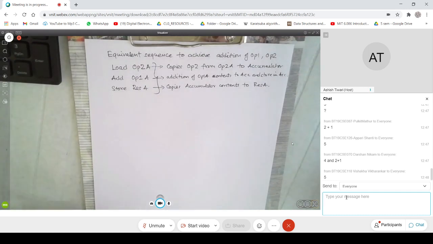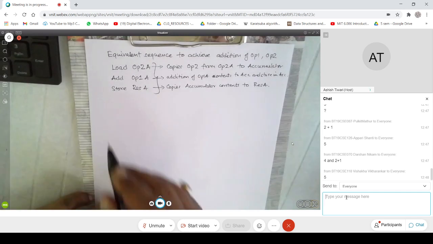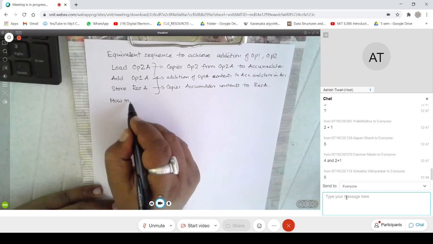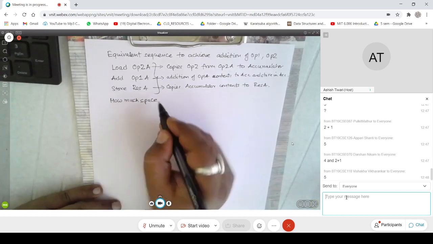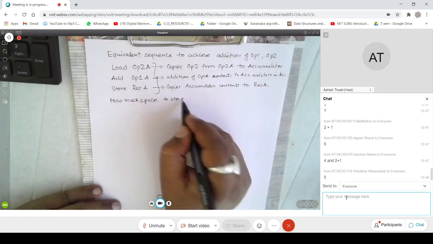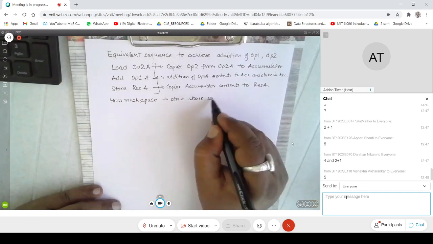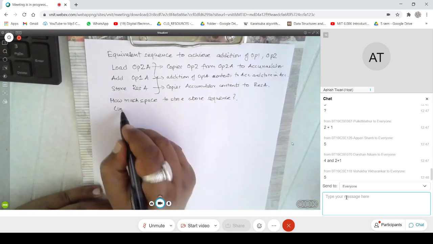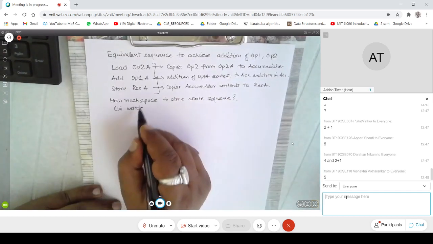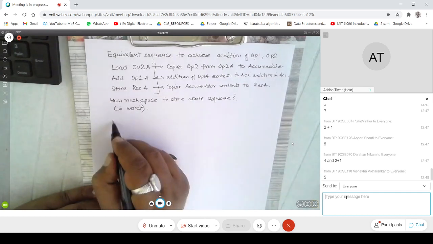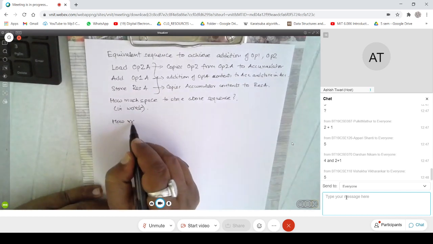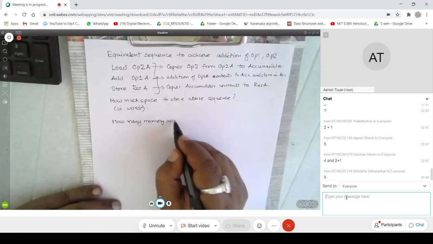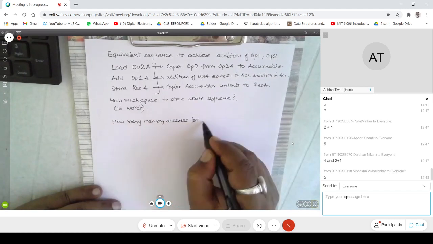So you can try to answer this question: how much space to store the above sequence? You can find this in words, and then you can ask how many memory accesses for the entire sequence.